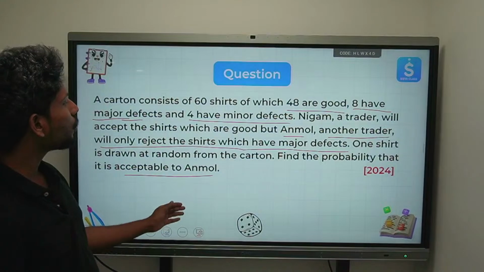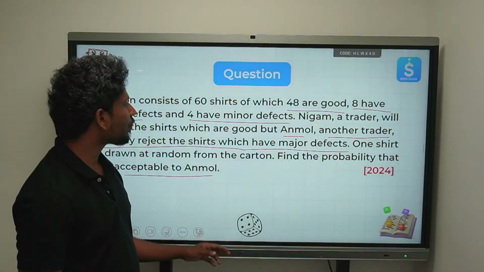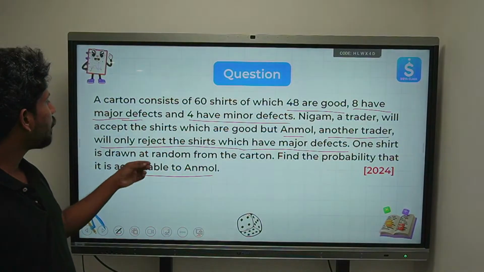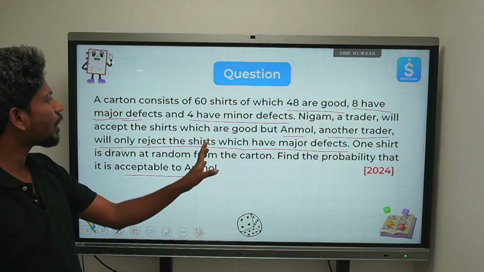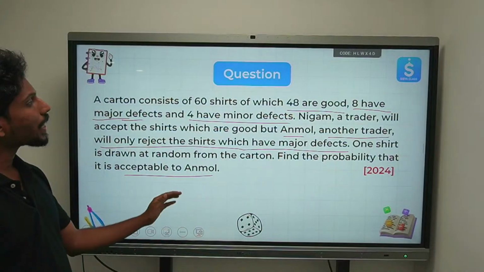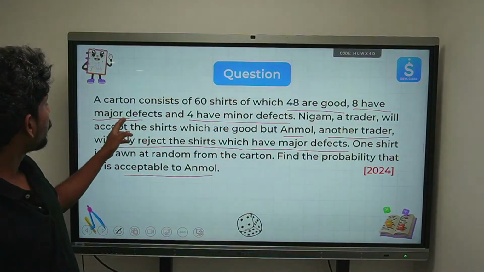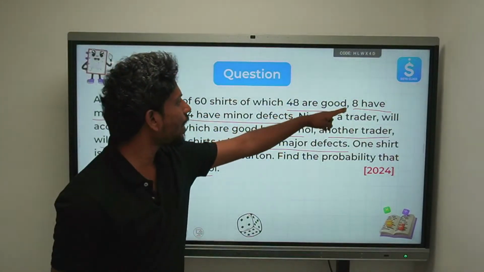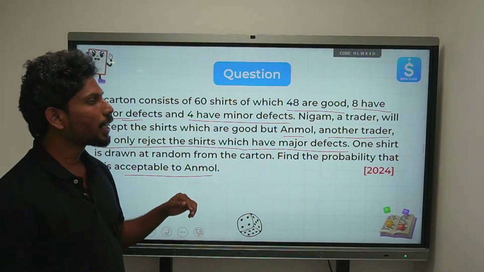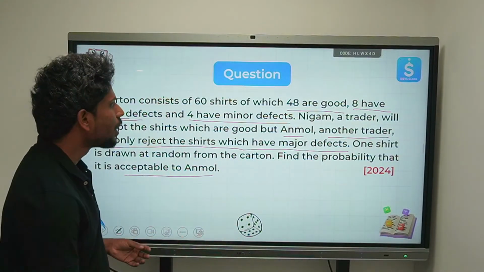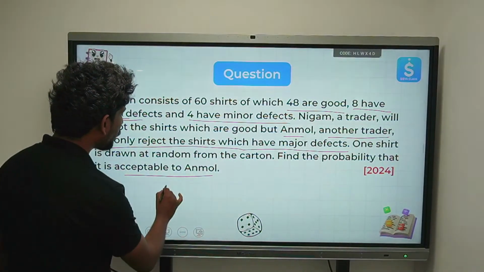When will Anmol accept the order? If there is even one major defect, he will definitely not accept it. But when will he accept? When there is not even one major defect, right? So how many major defects do we have? 8 major defects. So if he picks up a shirt which does not have a major defect, that is what counts.